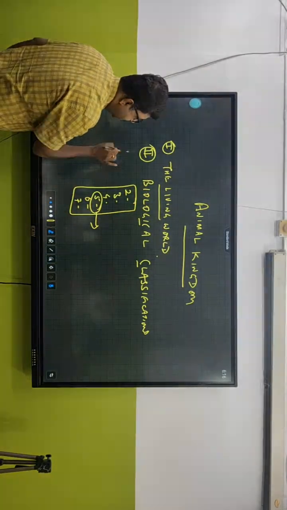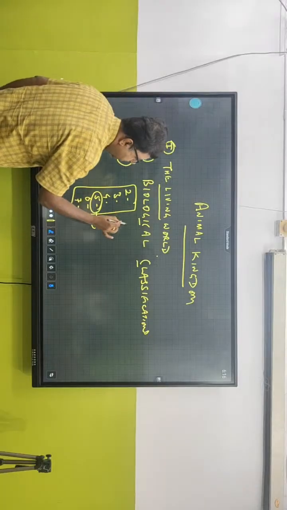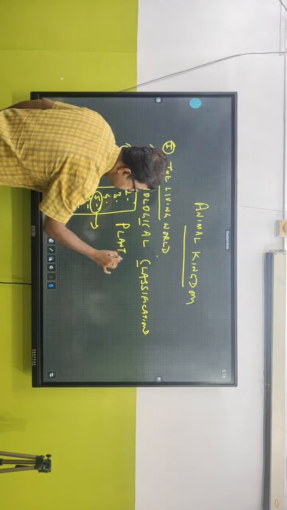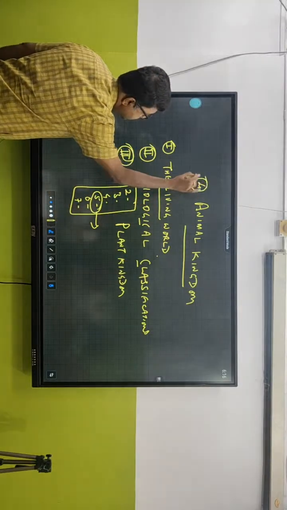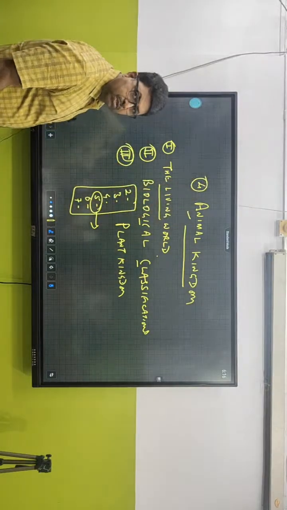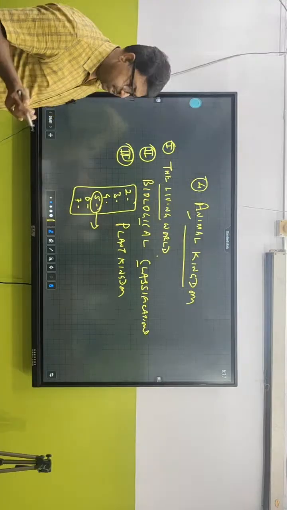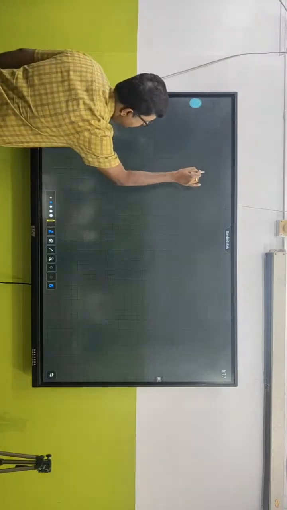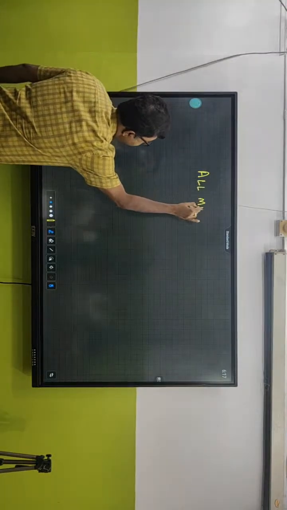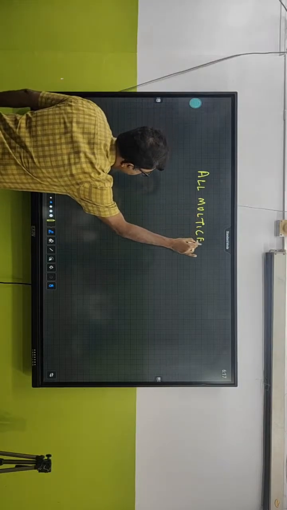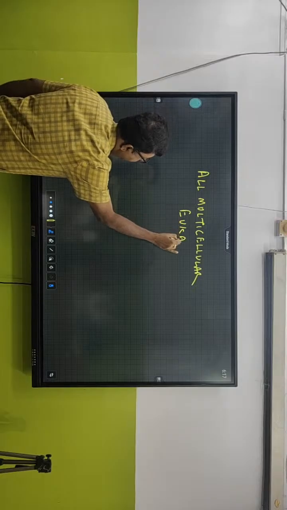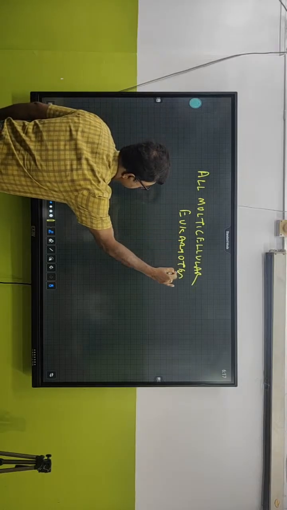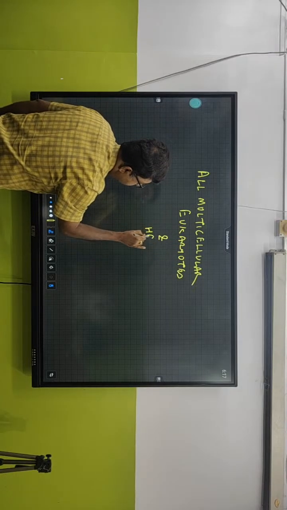So in the third chapter, we have already covered the plant kingdom. And the fourth chapter that we are now dealing with is the animal kingdom, which includes all multicellular eukaryotes, and their mode of nutrition is what?